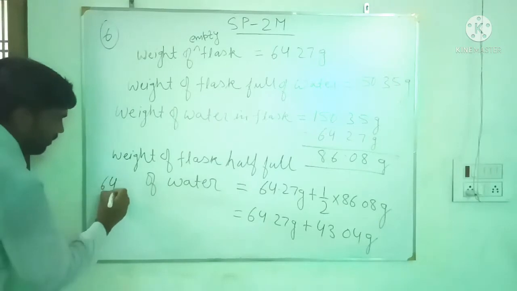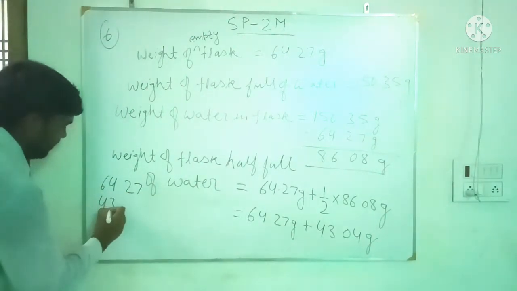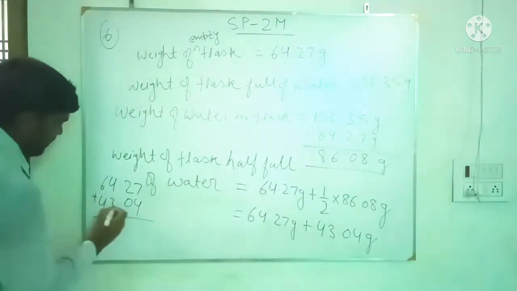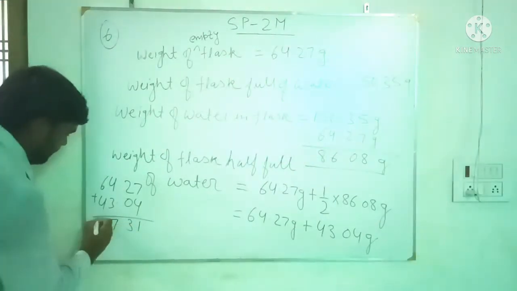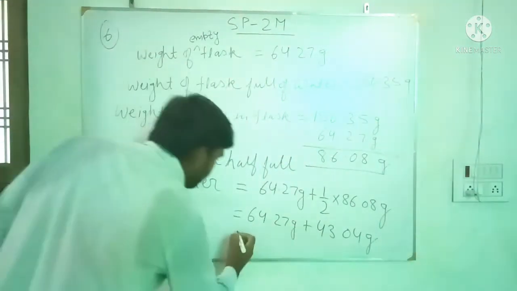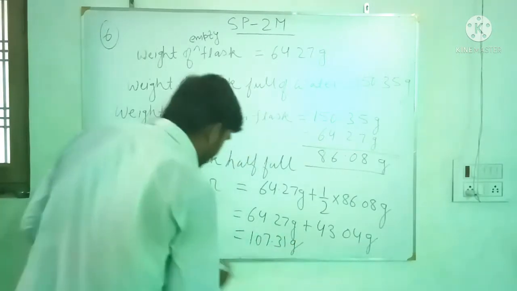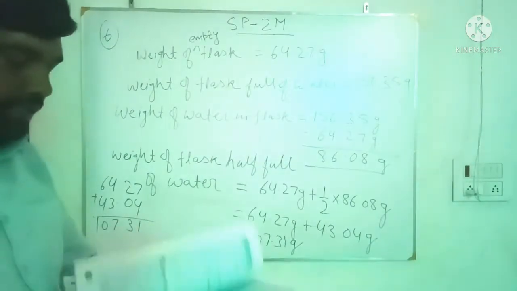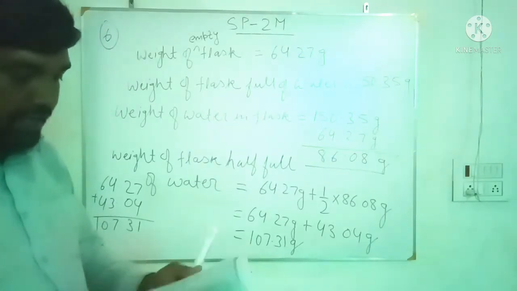So what we get when we add this value? See, 64.27 and we add 43.04. Add 7 4 11 carry 1, 3 4 3 7, 6 4 10. 107.31 gram is the weight of flask half full of water. Okay. Now we move to the question number 7.